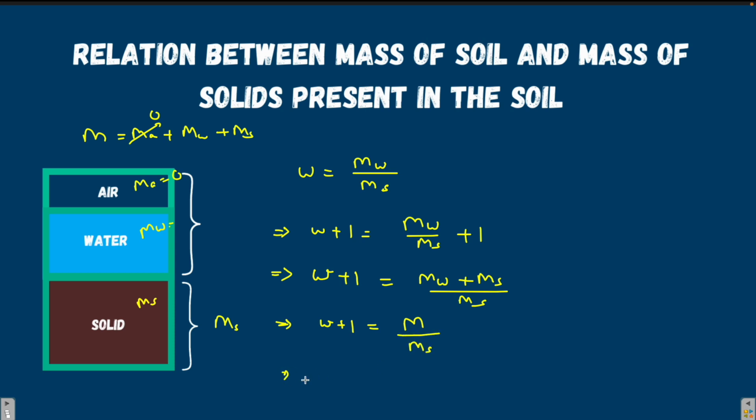This means that we can write mass of solids is total mass of the soil divided by 1 plus w. So this is one of the most important relationships you will encounter everywhere. It is particularly useful when the total mass of the soil is given to you and the water content of the soil is given to you and you have to find the mass of solids. So you use this relationship while tackling such problems.